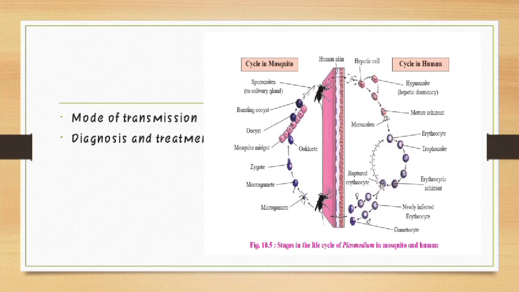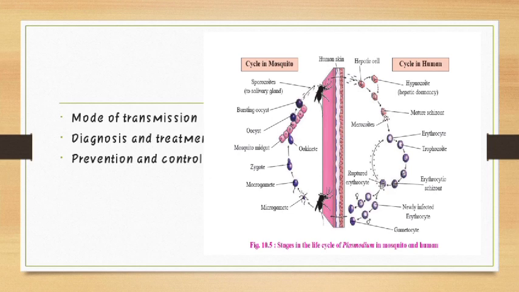Treatment of malaria includes artemisinin based combination therapies, that is ACTs. The World Health Organization has recommended 5 different ACTs, which include various combinations of artesunate, sulfadoxine, pyrimethamine, etc. In addition, quinine is also used. That quinine has been used for so many decades.